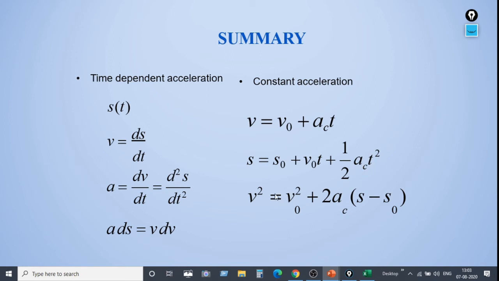And next, the third equation. If you see, v square is equal to v naught square plus 2ac into s minus s naught. So we know all the terms here. This is the equation for finding out the final velocity, that is, v square is equal to v naught square plus 2 into acceleration into the change in displacement from the final position and initial position.